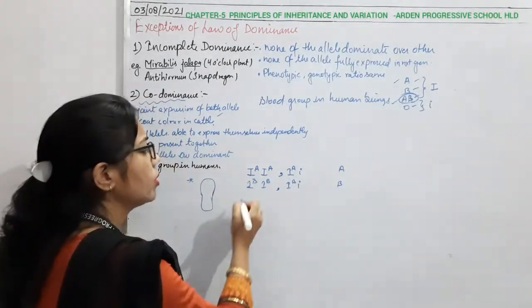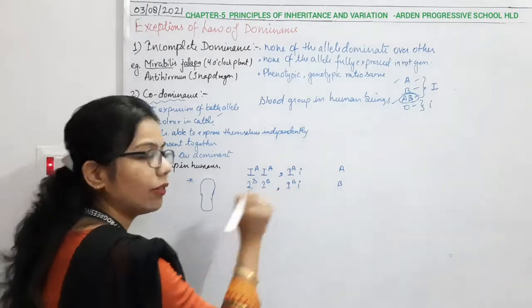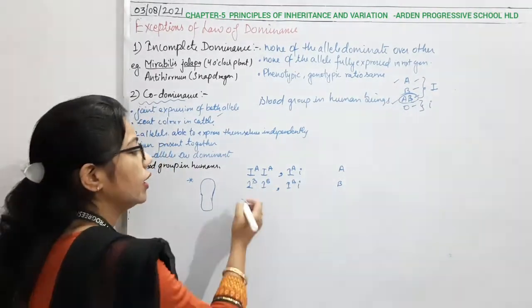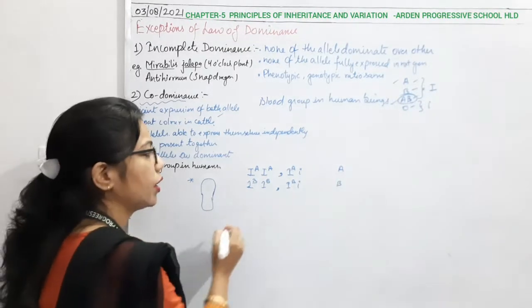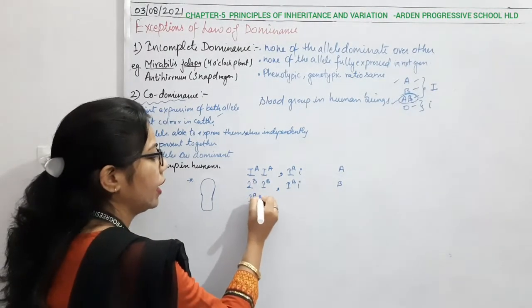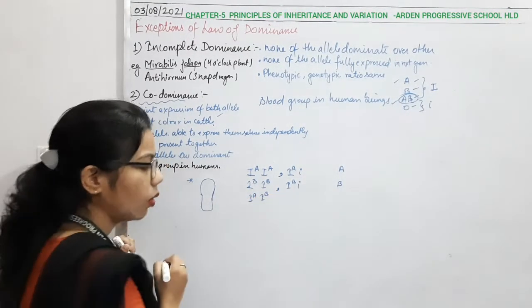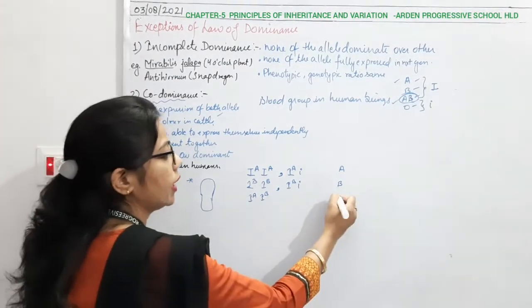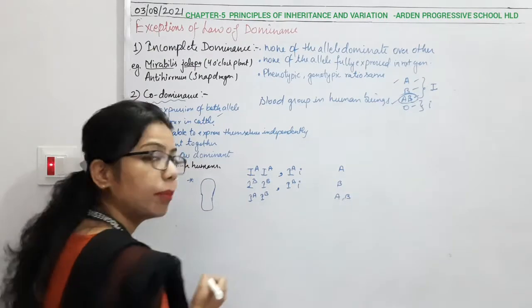Okay, now comes to another one. Because I don't have any surface antigen, that's why I'm not writing any part of it. Then the condition can be what? The condition can be that we are having IA and IB. Okay, so A is also there and B is also. It means that the surface antigen can be A as well as B here.